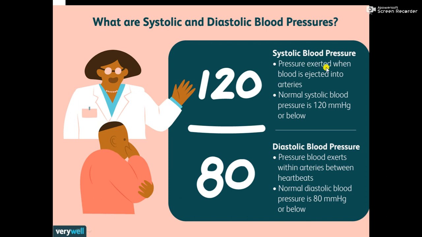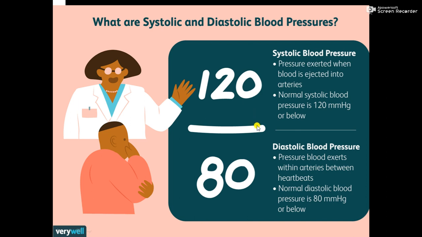It is the pressure exerted when blood is ejected into the arteries from the ventricles, and normal systolic blood pressure is up to 120 mm Hg. The unit of blood pressure is millimeter of mercury, mm Hg.